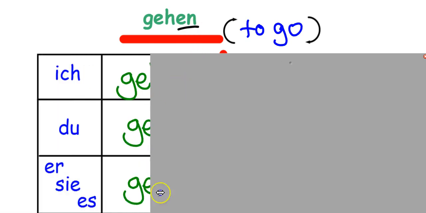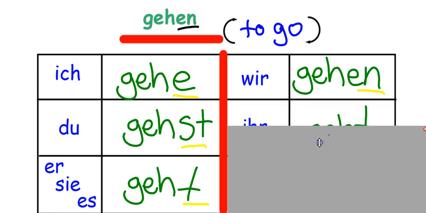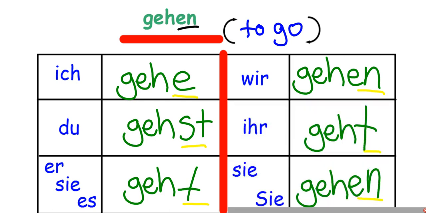So let's go ahead and take a look at some verbs and make sure we know how to conjugate them. We follow 3 steps. First, we take off the ending, and then when we're ready to conjugate, we use the stem and the proper endings. So in this German verb gehen, to go, the ending is en. So when we conjugate this, we take the stem, ge, and we add our endings. Ich gehe, du gehst, sie es geht, wir gehen, ihr geht, sie gehen.